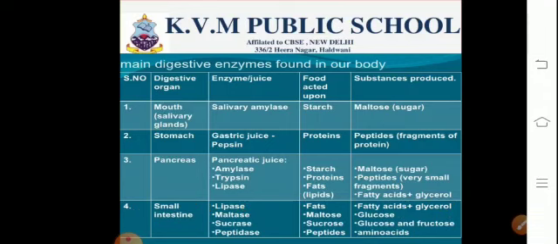Maltose is a disaccharide which breaks down into the monosaccharide glucose. Sucrose is again a disaccharide which will break down into the monosaccharides glucose and fructose. And peptidase will help to break down the peptides, that is the small proteins, into the simplest form of protein, that is the amino acids.